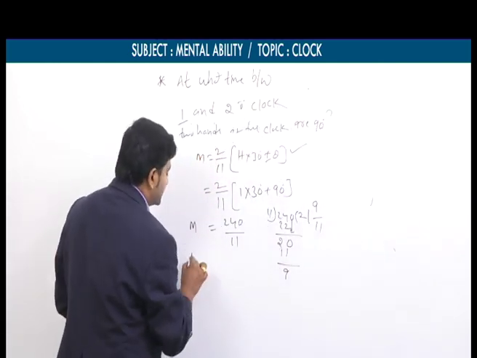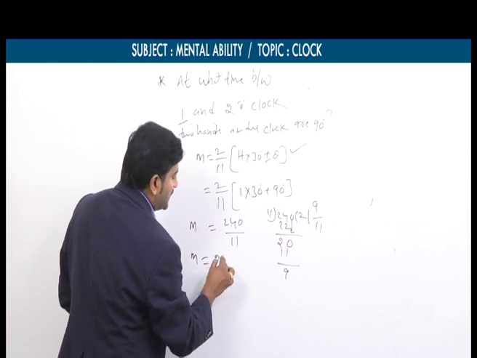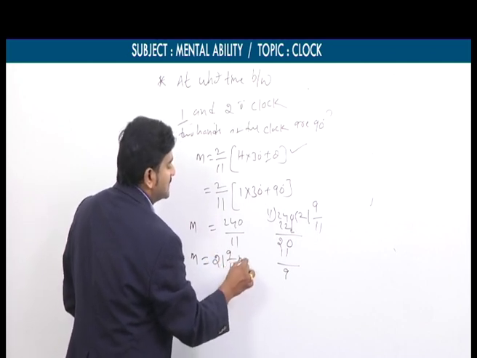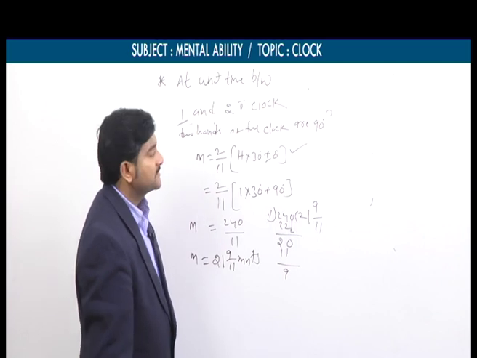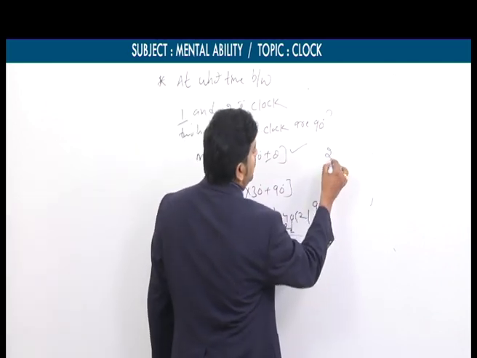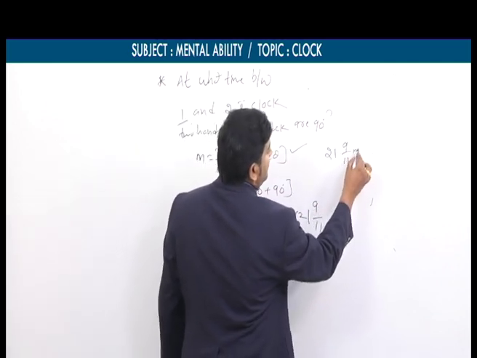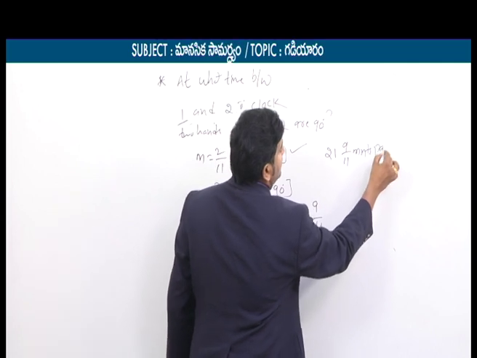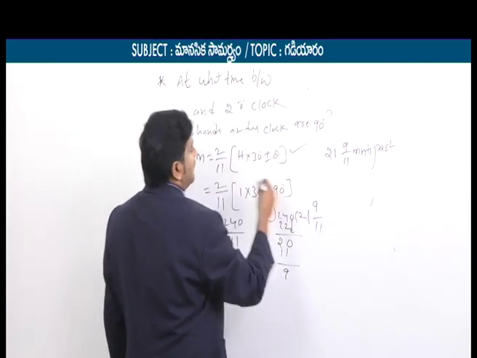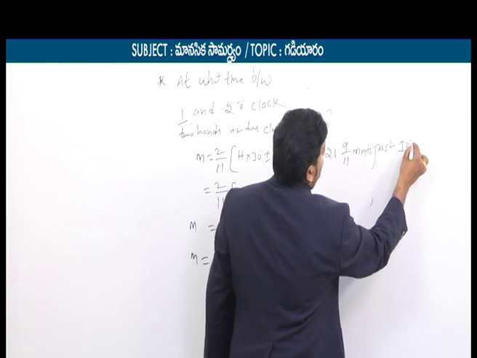Here the m value is 21 9 by 11 minutes. So what is the final answer? 21 9 by 11 minutes past. So what was the given time? 1 o'clock. Past 1 o'clock.